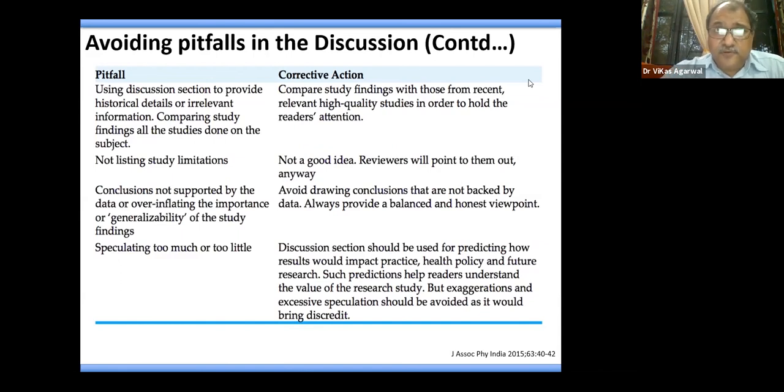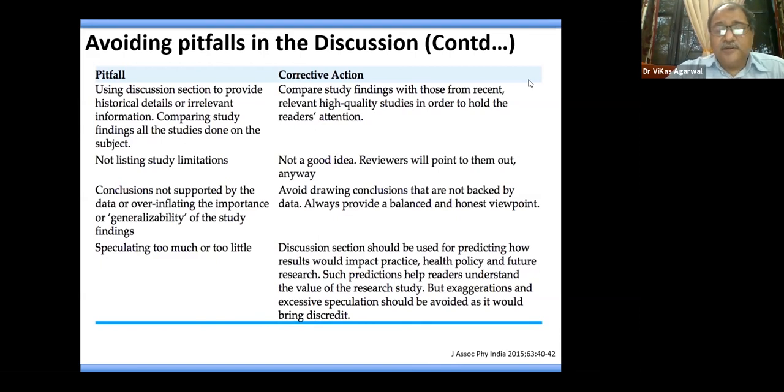Don't try to present your paper as a paper which has no weaknesses. There cannot be a paper in the world which will not have any limitations. All papers will have strengths as well as weaknesses. So it is always good that you point out the limitations of your study and discuss them accordingly. Again, do not draw conclusions which are not supported by your data, or overinflate the importance of your study findings.